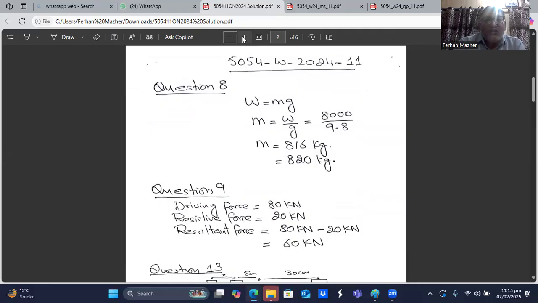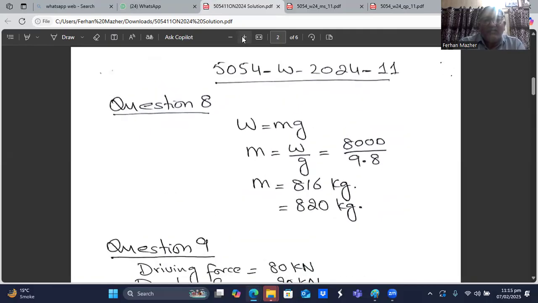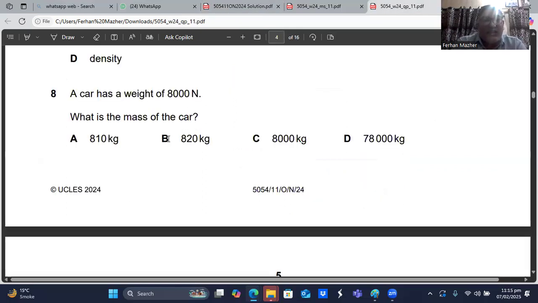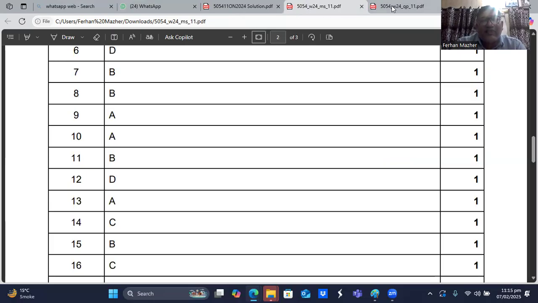So here we go. It is showing up on your screen. W equals mg, so m equals W by g. The weight is 8,000. The g value is 9.8 newton per kg. So 8,000 divided by 9.8 is 816 kg. In two significant figures, it will be 820 kg. Let's check. 820 kg, we have B choice. So I think question number 8, B is the choice. That is the right choice, sir.